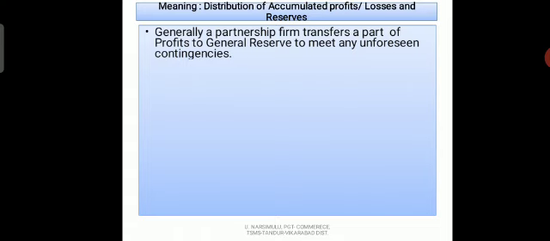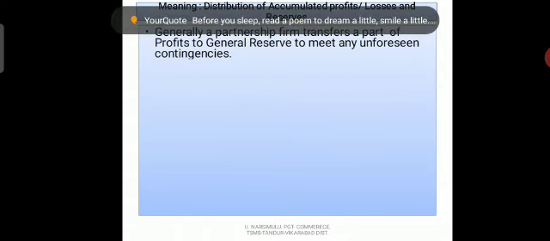In any partnership firm it is a tradition, or we can say a custom, that a part of profit is transferred to the general reserve account from every year's profits.